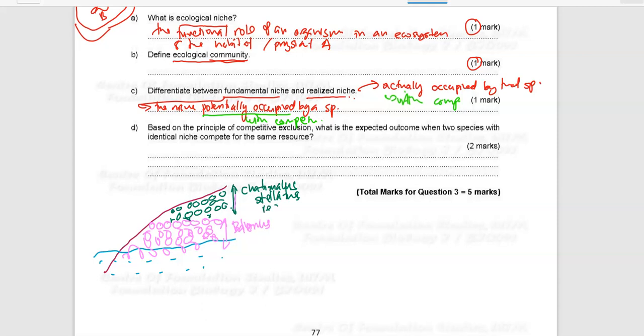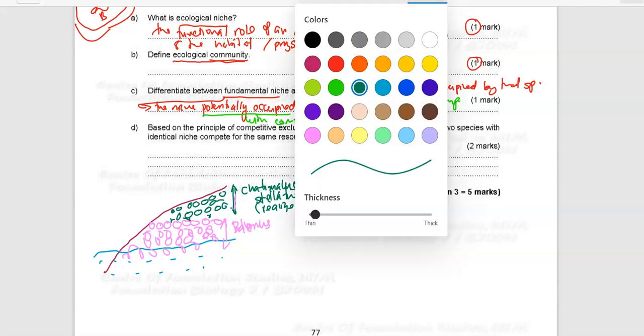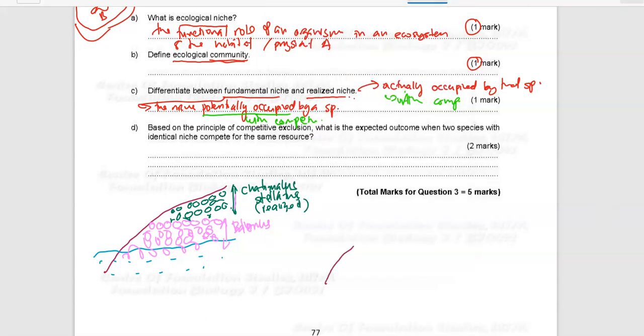The realized niche of Cathamalus is much smaller when there is competition by the Balanus. Fundamental niche can only be achieved when there is no competition.